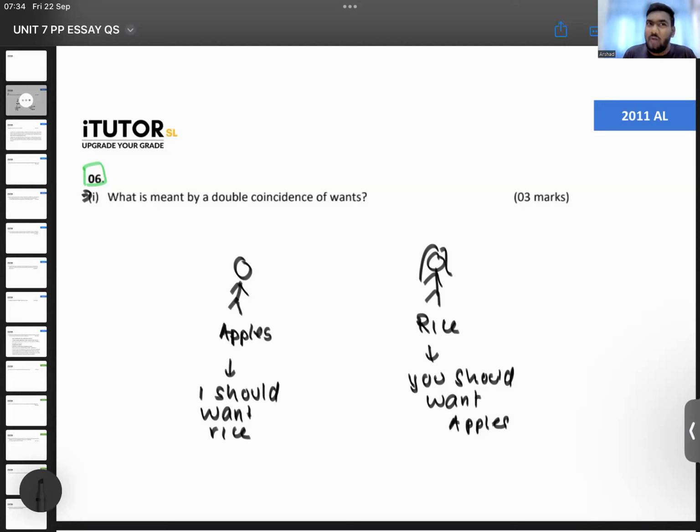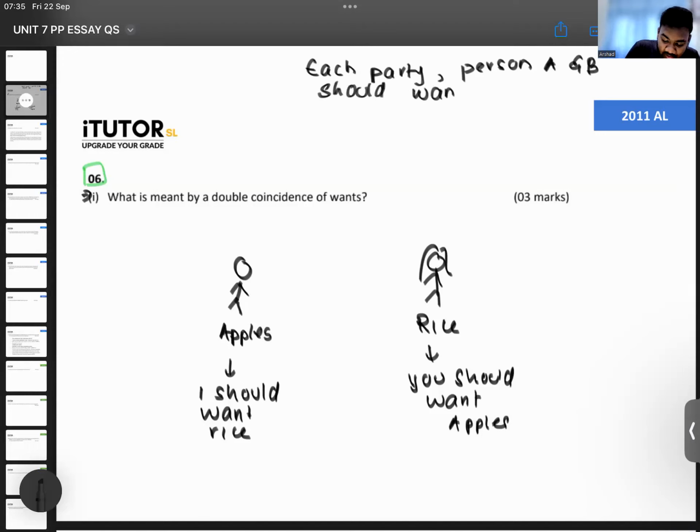Now, how can you put this in formal writing? You can say something like, each party, right? So let's say person A and B should want what the other has, right? You should want what the other person has. Both need to have that. I need to want what you have. You need to want what I have. So only if this happens, there will be trade between the two of us.